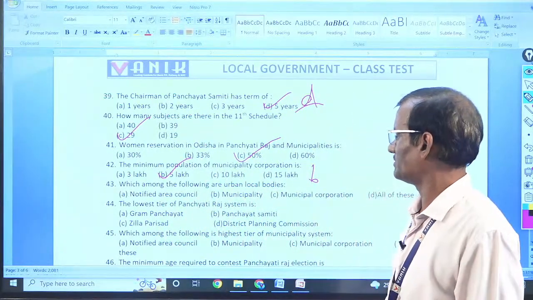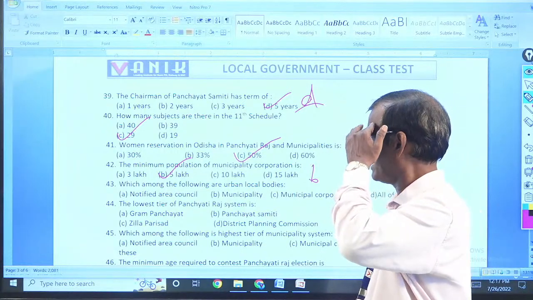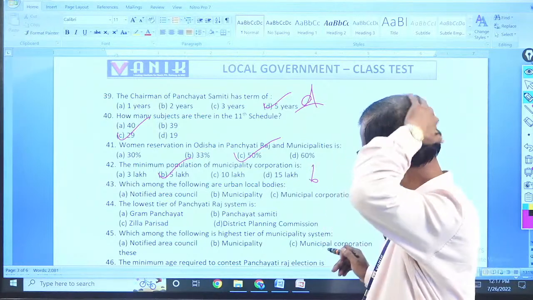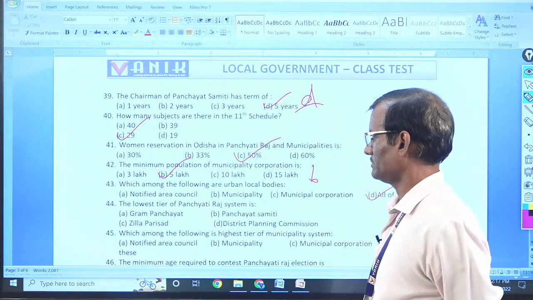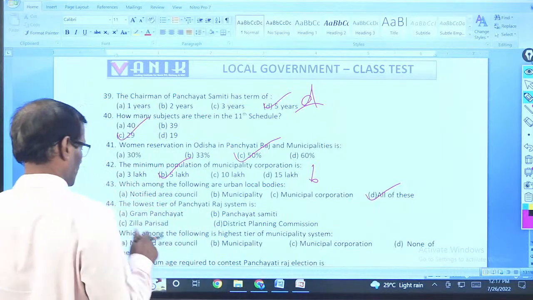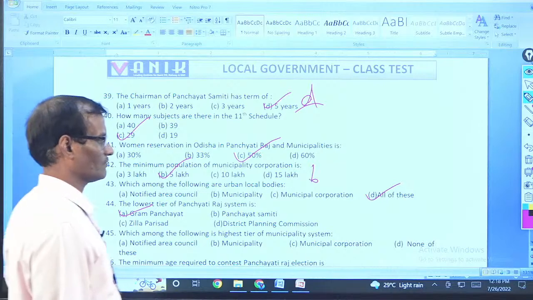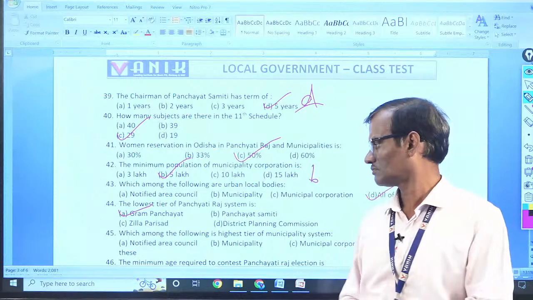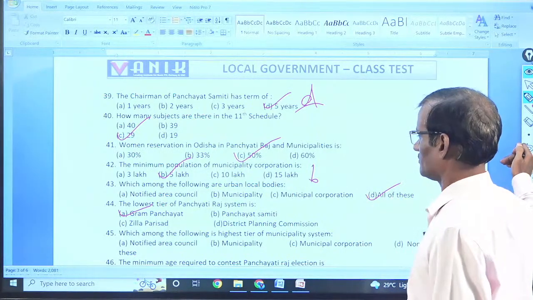Which among the following are urban local bodies? All of these are urban local bodies. The lowest tier of Panchayat Raj system is Grama Panchayat. Lowest tier. 44.